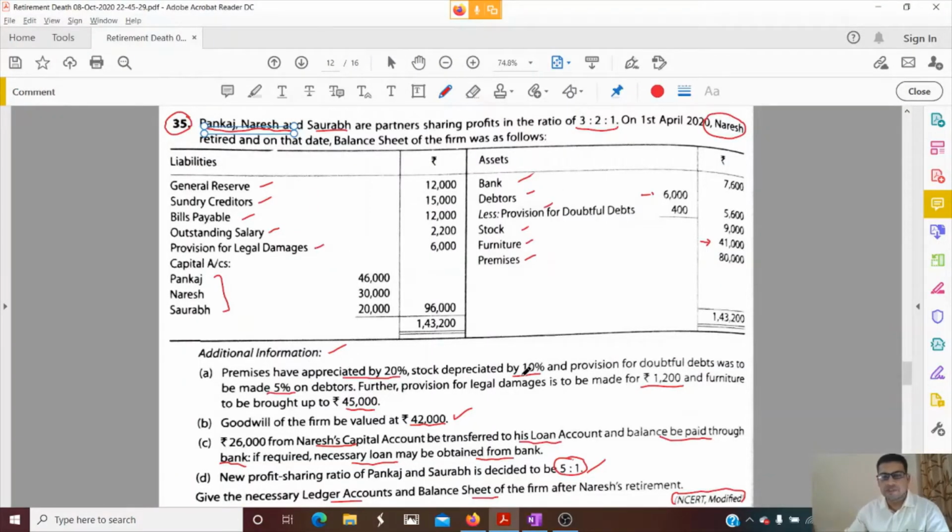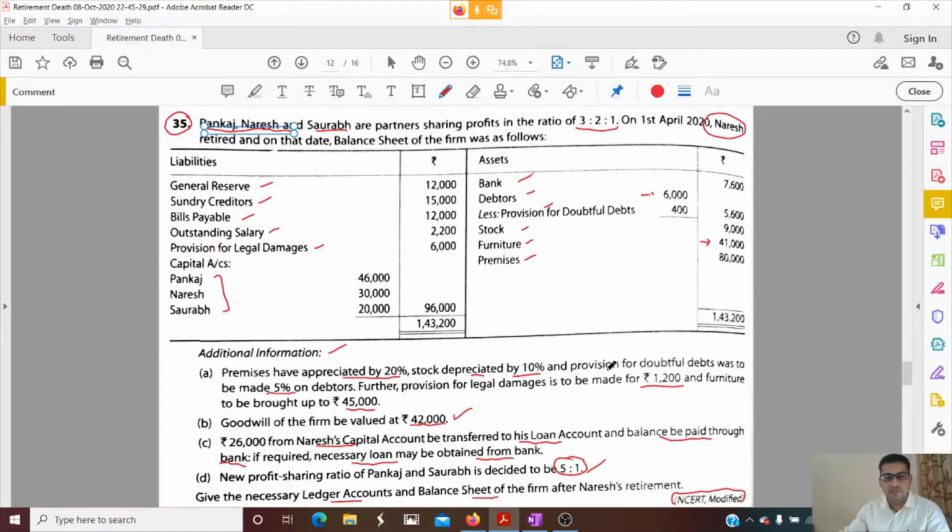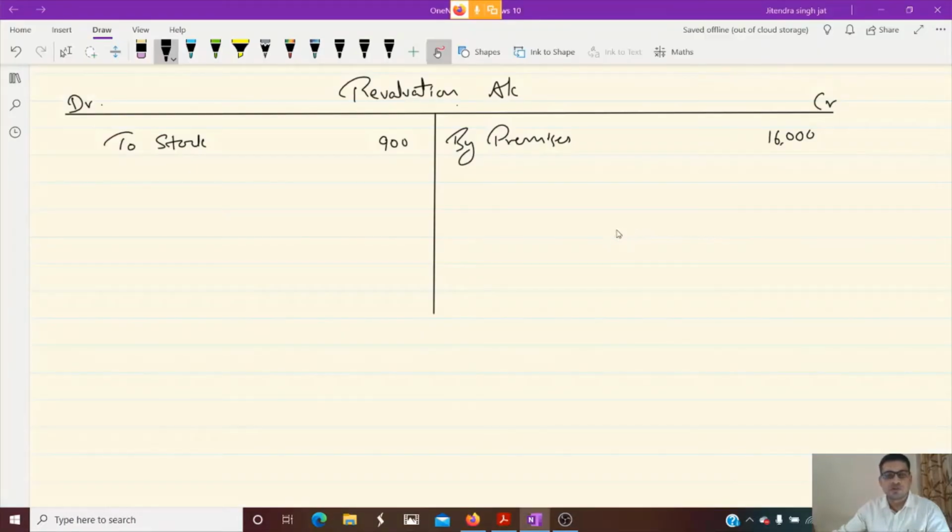Then stock depreciated by 10%. Okay, stock is 9,000. So it will come on the debit side, to stock 900, 10% of 9,000. Then here provision for doubtful debts was to be made at 5%. 5% of 6,000 is 300. It is already given 400. So we need to reduce 100 rupees in provision for doubtful debts. It is decreased by 100 rupees. So it will be credited.